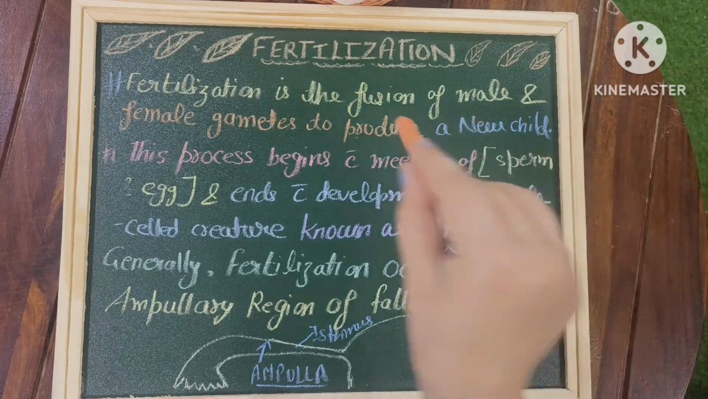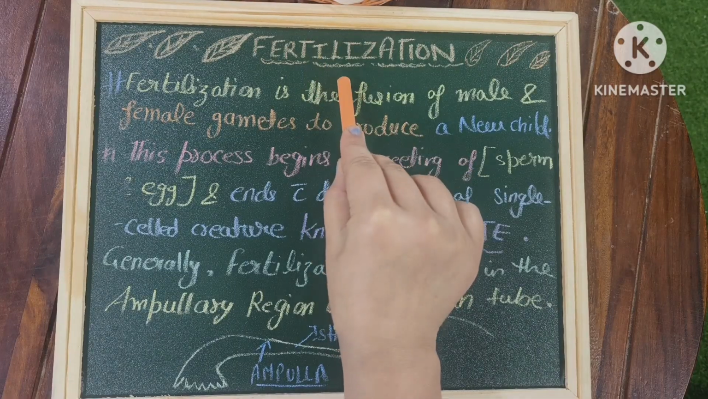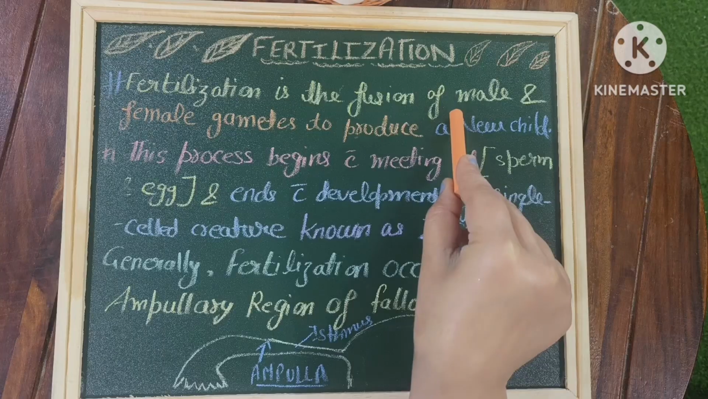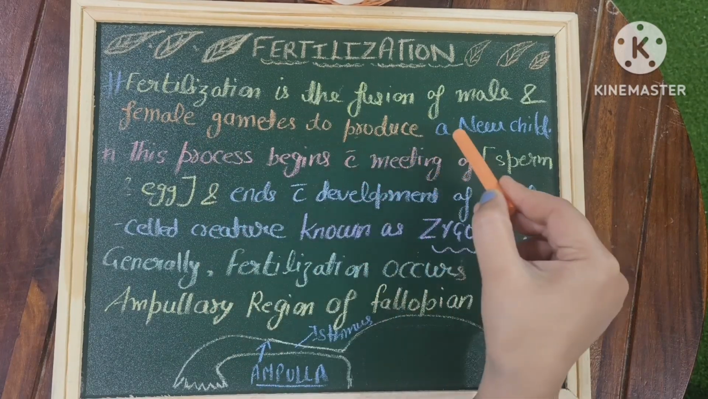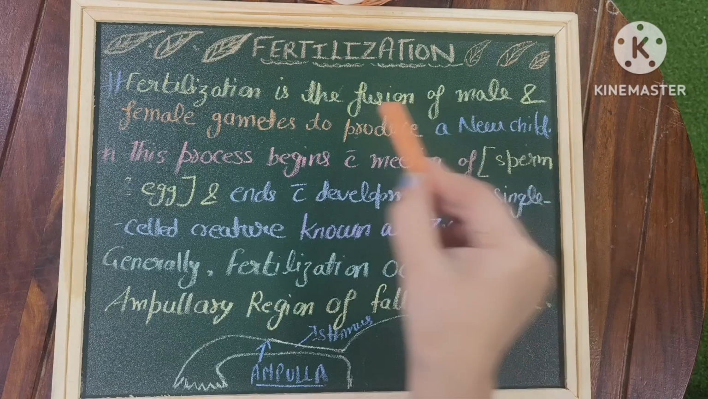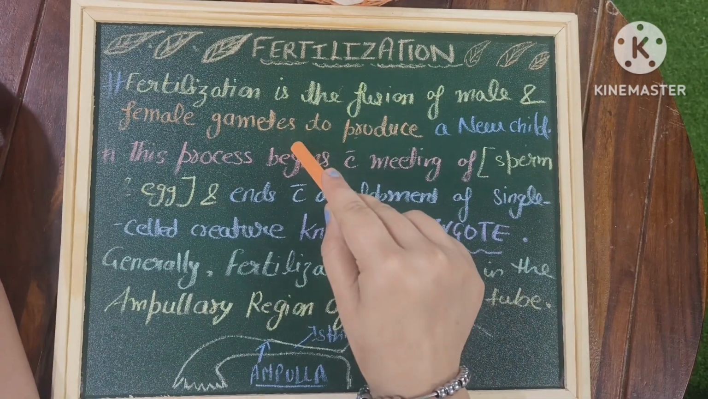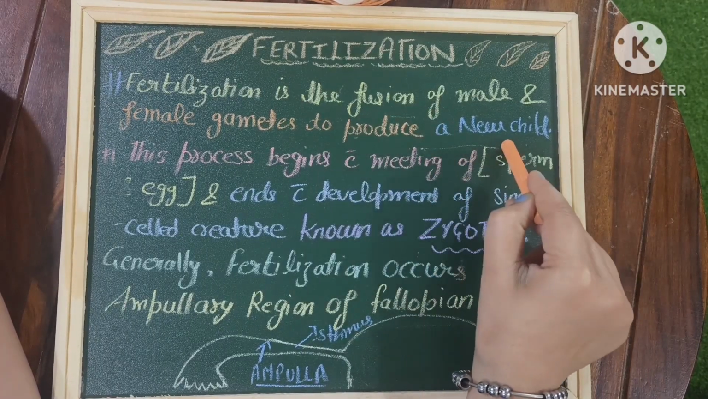So today we'll talk about fertilization. Okay, so what is fertilization? Fertilization is the fusion of male and female gametes to produce a new child. It means in fertilization, the male and female gametes, the sperm and the ovum, fuse to produce a new child.